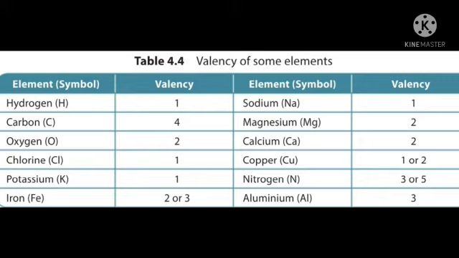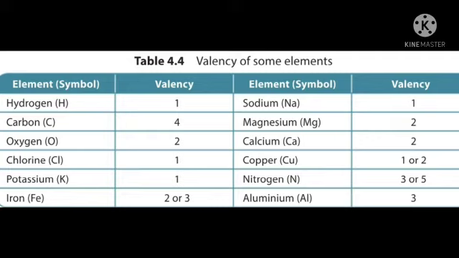So the combining capacity is different for each student. Likewise here, valency. The combining capacity of the atom of an element is called valency.